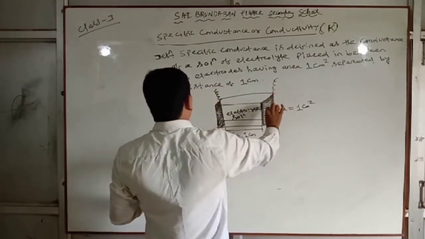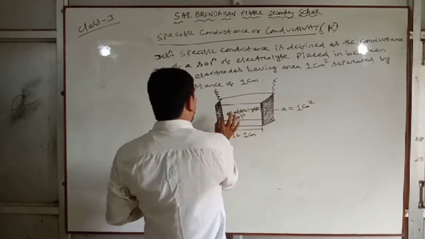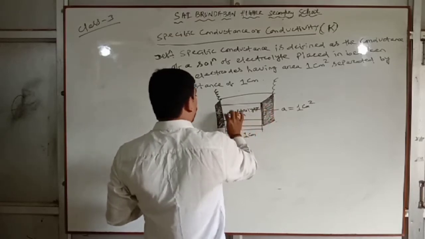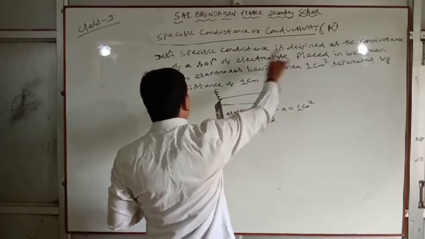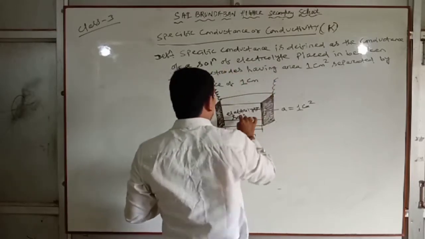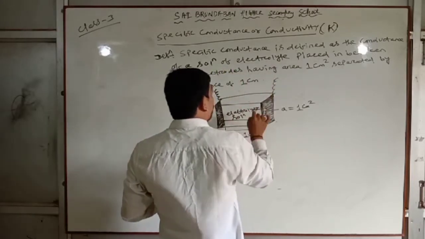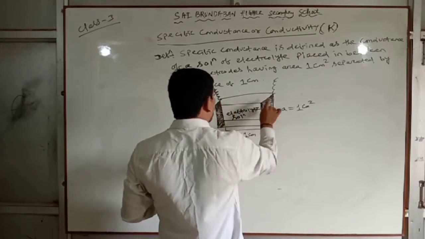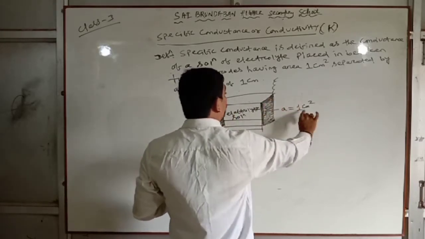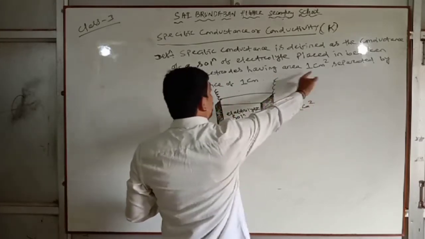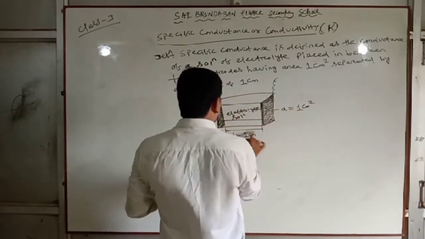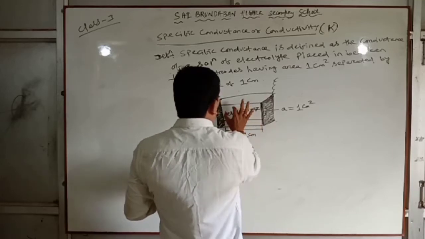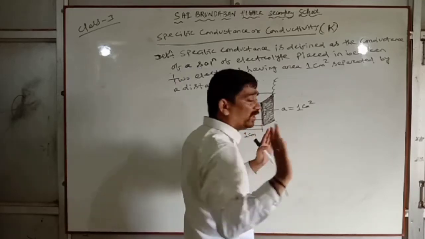The electrolytic solution is placed in between two electrodes, this is one electrode, this is another electrode, having area 1 centimeter square, separated by a distance of 1 cm.